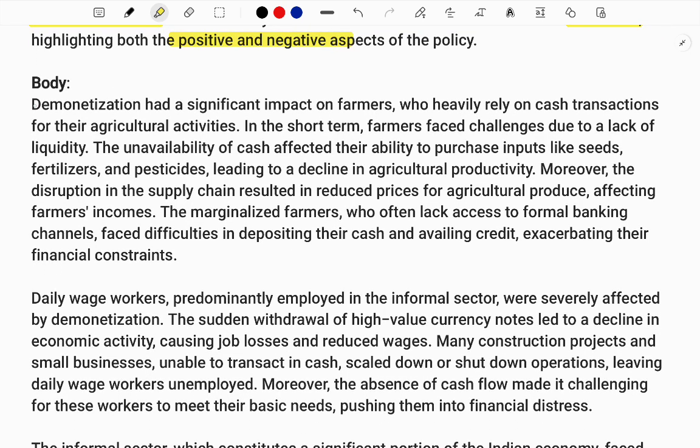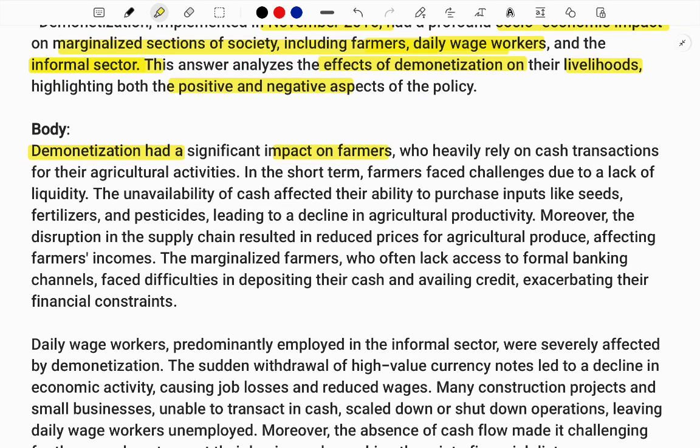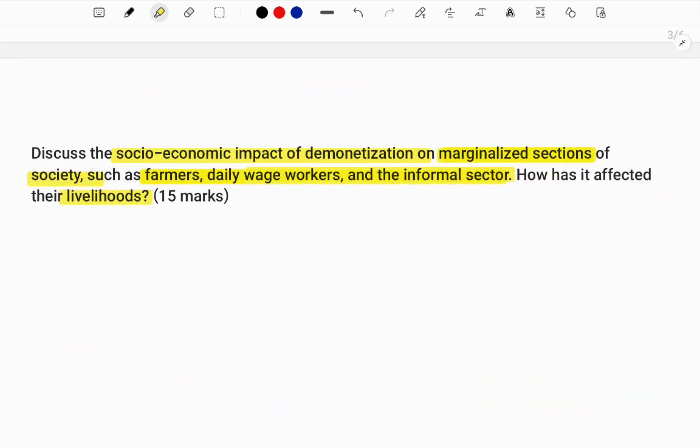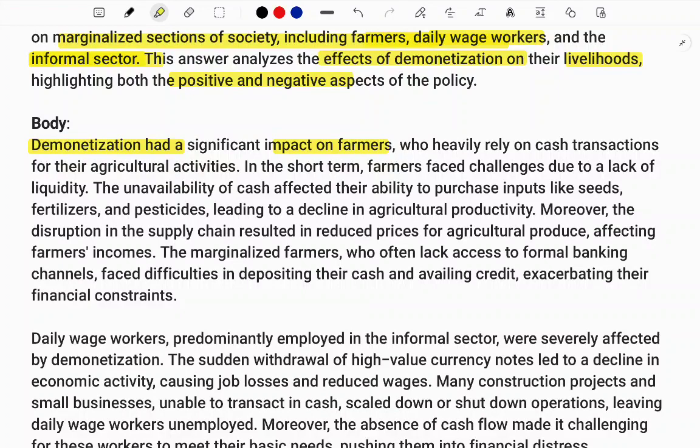Next, when you come to the body, demonetization has a major impact on the farmers. Here they asked about farmers, daily workers and the informal sector. I can divide it into 3 sections, otherwise I can go overall. But here the question is to discuss, so I am answering in a discussion format. Here I am discussing the farmers first.